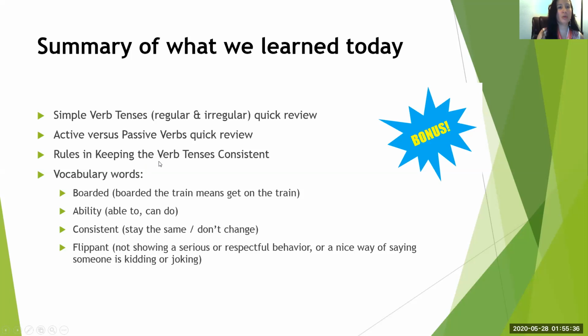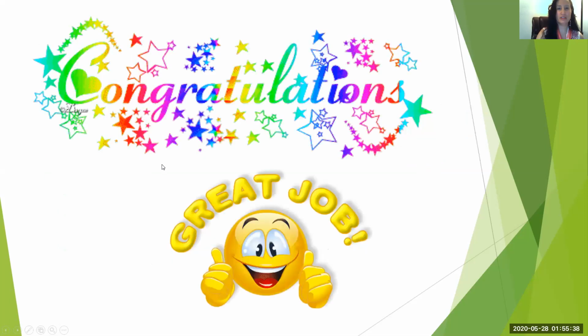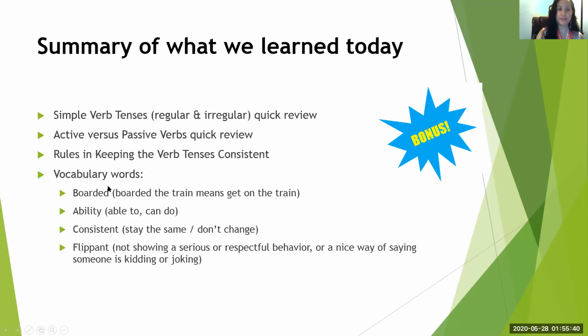Okay, here are some bonus words. The bonus is boarded. Anyone guess boarded? Boarded the train means get on the train, okay? So that's a vocabulary word. Ability means able to, or you can do. You can do it.